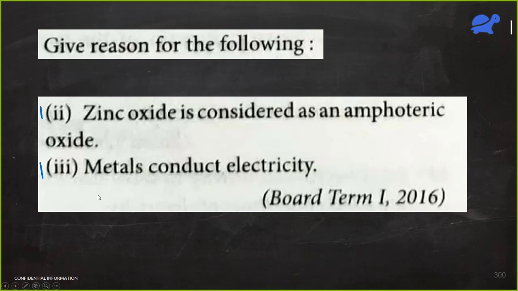And the second part, this we had seen in the last class. Why do metals conduct electricity? Because they easily lose electrons. Yeah, they have free electrons. They easily lose electrons, so these electrons can flow in the surface of the metal.